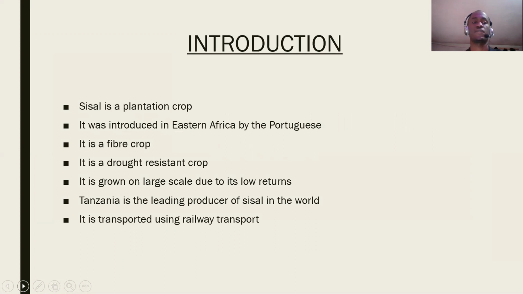The introduction. Sisal is a plantation crop. This is a crop which grows in plantations. As I've written, point 1, sisal is a plantation crop, and plantation means this is a crop which is grown in a large piece of farm.